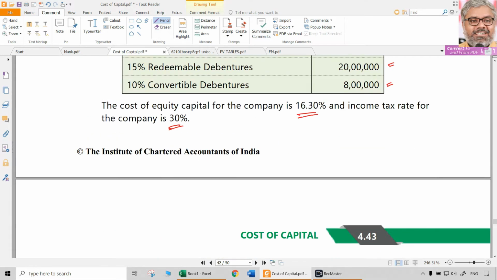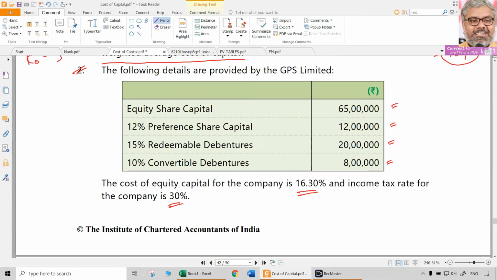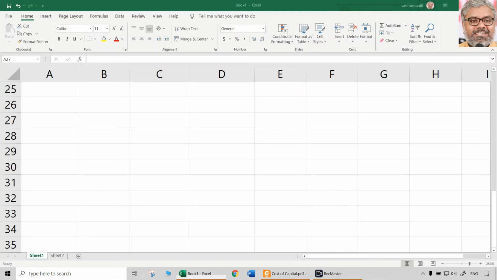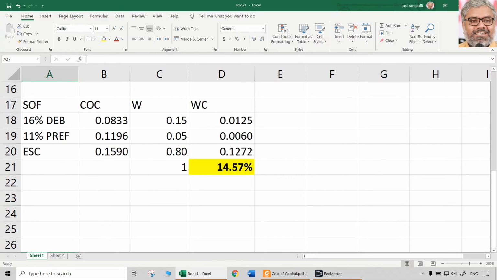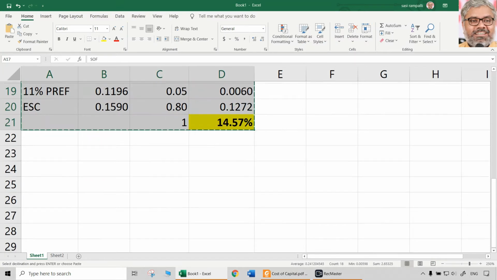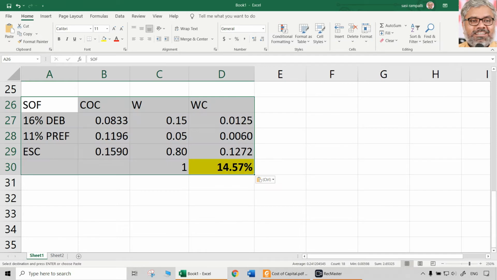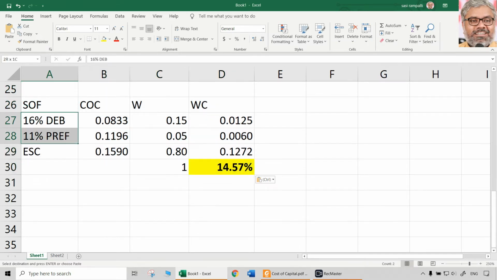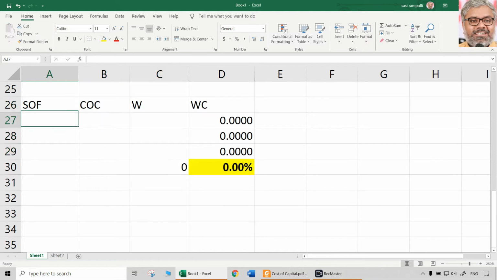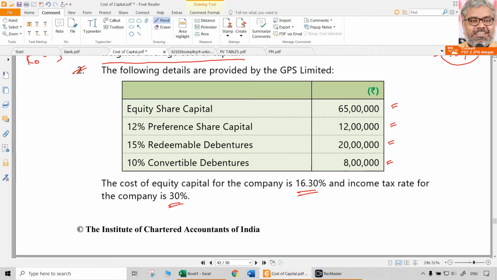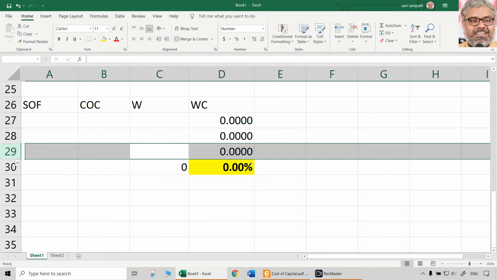So again, only for practice. Can't be expected for a 10 marks question. Maybe for 5 marks it's okay. That also is not so suitable. But still, for a regular type of calculation, these things can be asked for 5 marks maximum. So source of finance, cost of capital, weights, weighted average cost of capital. Same format. We have to have one more here.